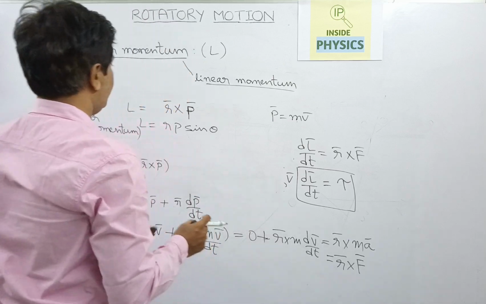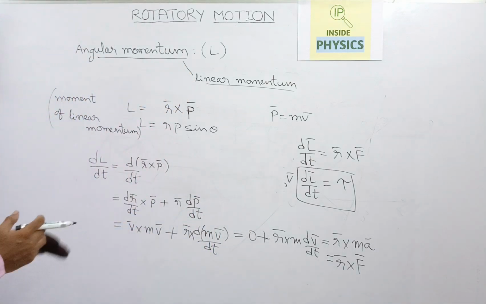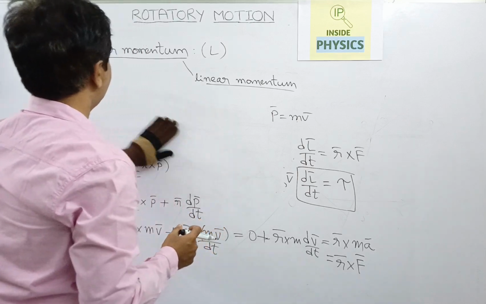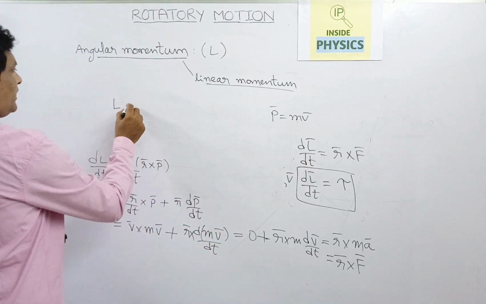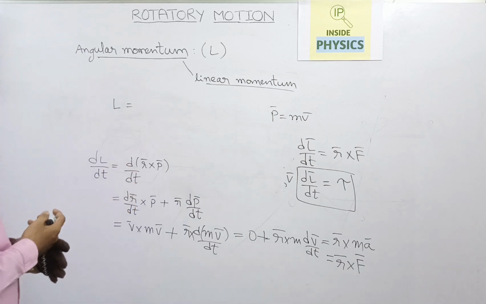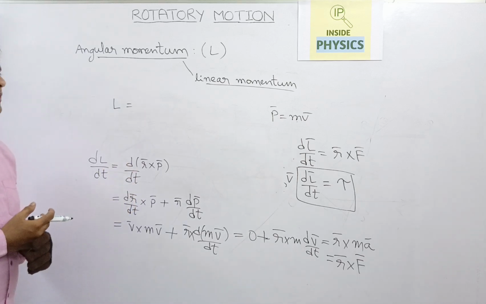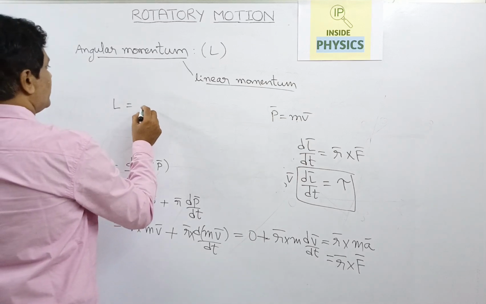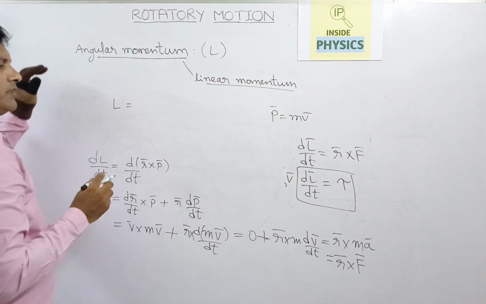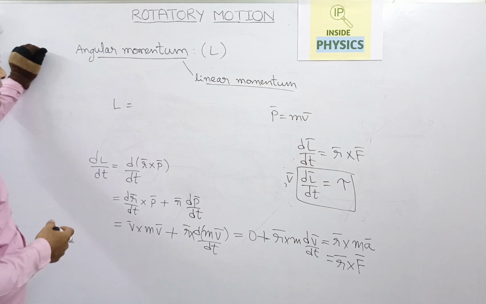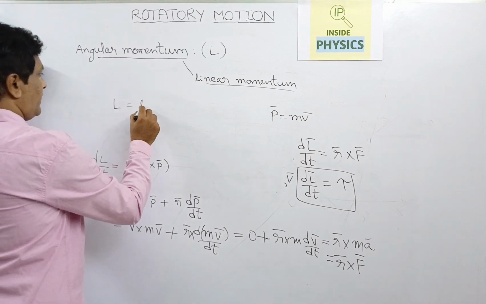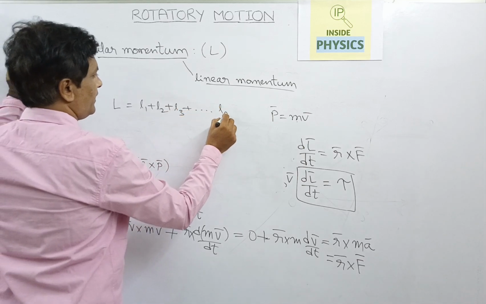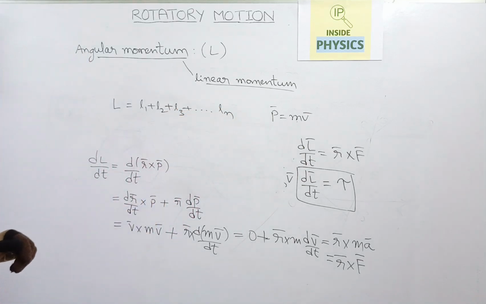So if we apply this angular momentum to a system of particles, what can we write? For a system of particles, if you consider a rigid body or a system of multiple particles, we can write the total angular momentum of the system having n number of particles as L1 plus L2 plus L3 up to Ln, if there are n number of particles.